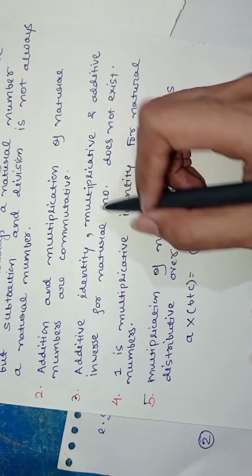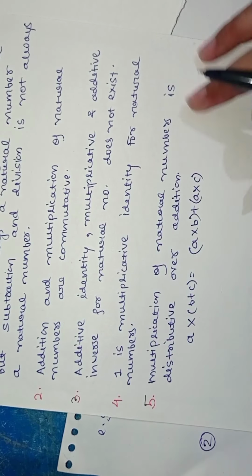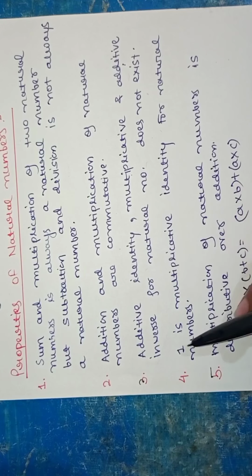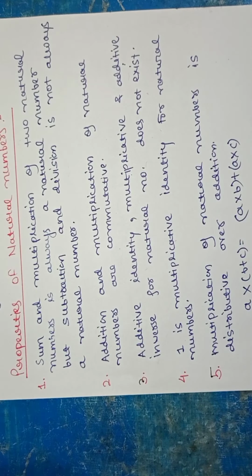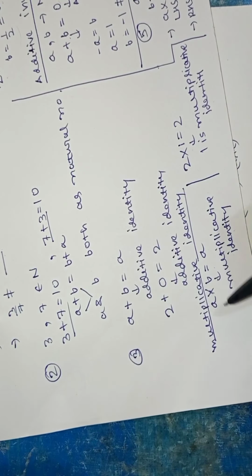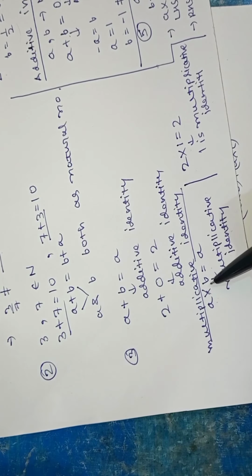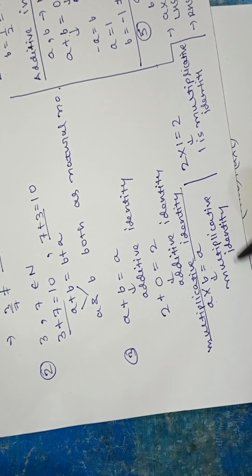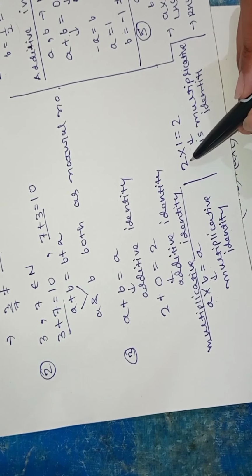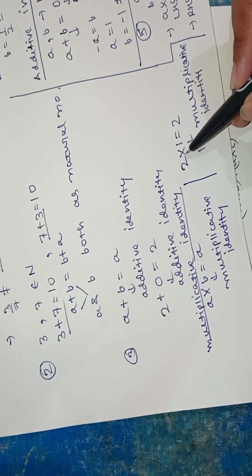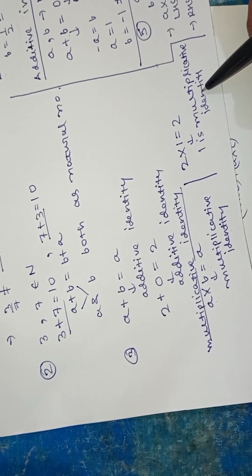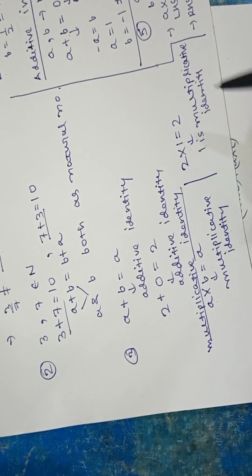Now the second thing is multiplicative inverse and additive inverse. We will see these two. Before that, we will see the multiplicative identity, that is property number 4. So if I have a number a which is a natural number and I multiply it with another number b, and if the result is again a, then b will be called a multiplicative identity. So see here, if I take 2 as an example and I multiply it by 1, then we will get back 2, as you know. So 1 is a multiplicative identity here, and it exists for natural numbers because 1 is itself a natural number.